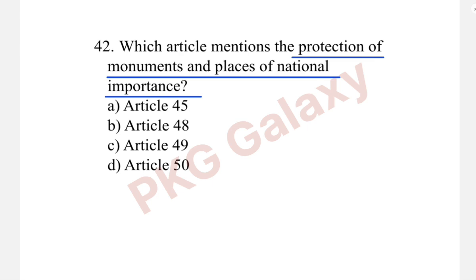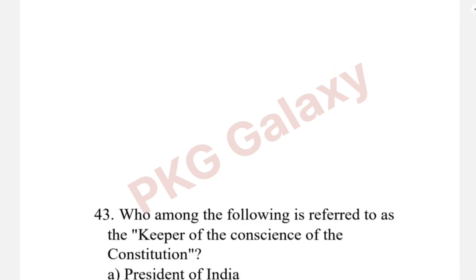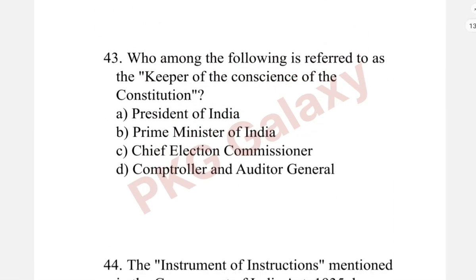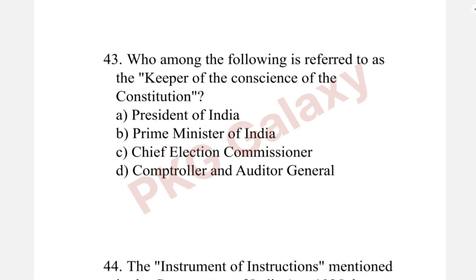The correct answer is option C, Article 49. Next question. Who among the following is referred to as the keeper of the conscience of the Constitution? The correct answer is option D, Comptroller and Auditor General.